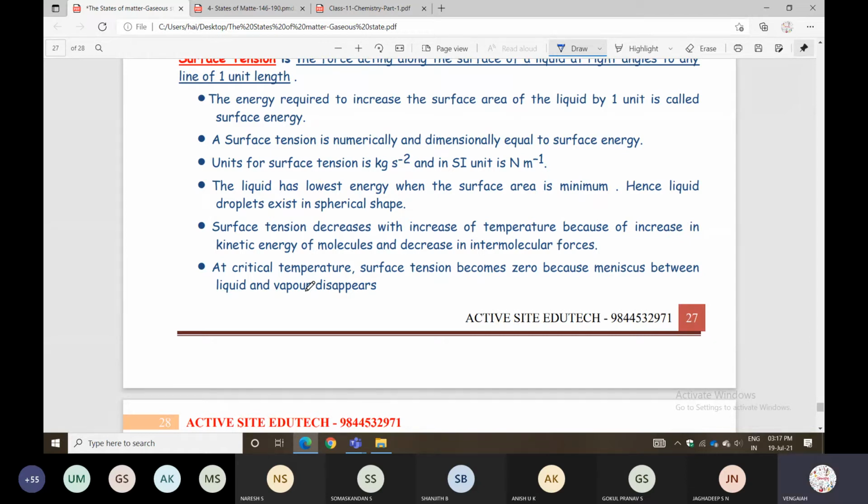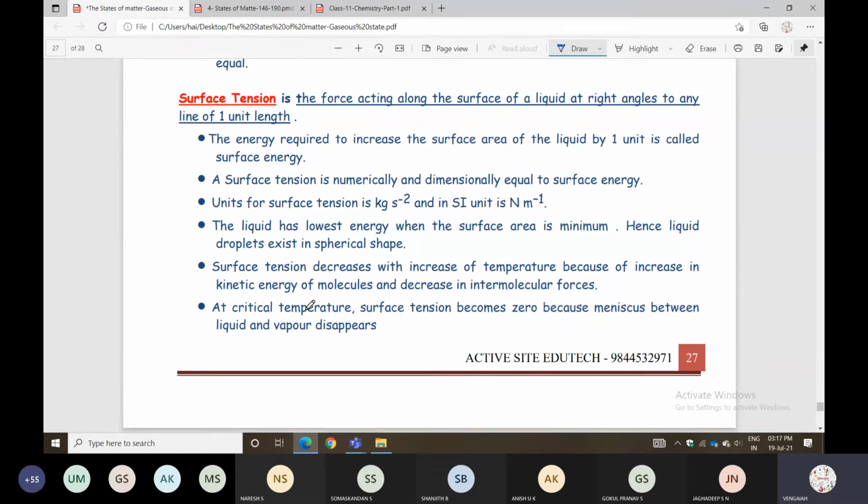Okay? Yes. Again, I will repeat about surface tension. It is the force acting along the surface of the liquid at right angle to any line of 1 unit length. The energy required to increase the surface area of the liquid by 1 unit area is called surface energy.